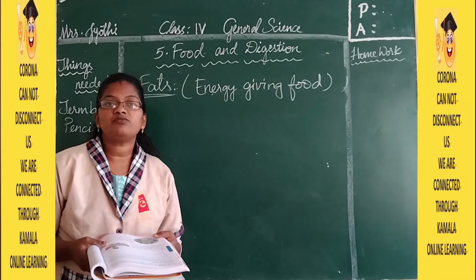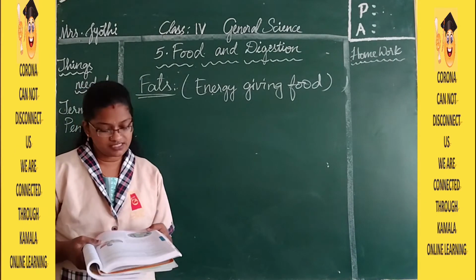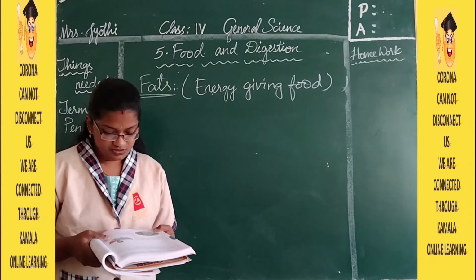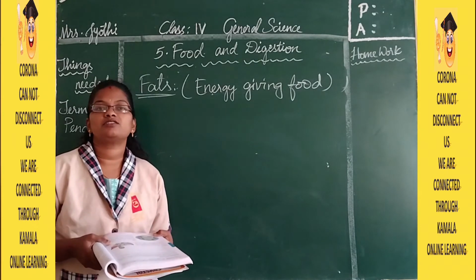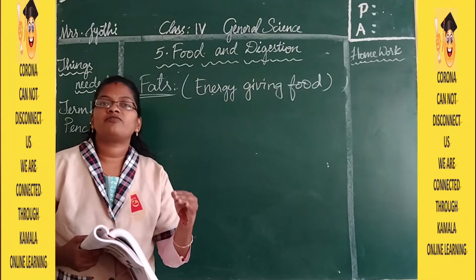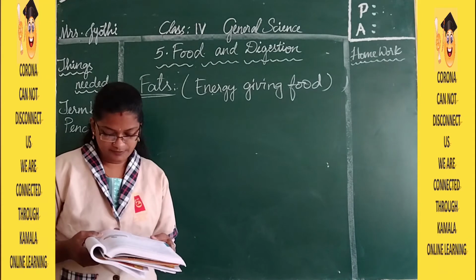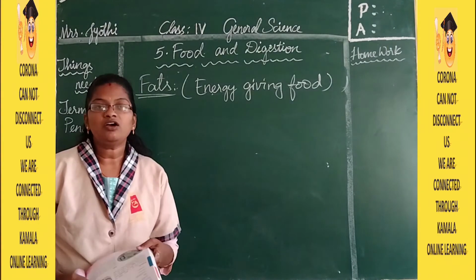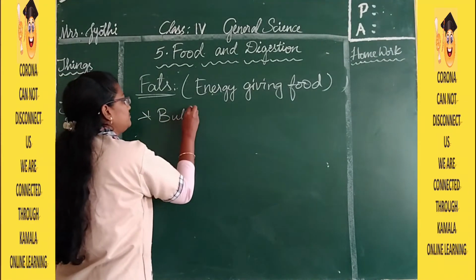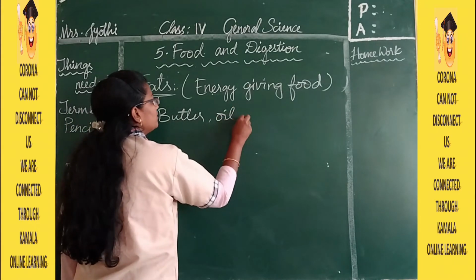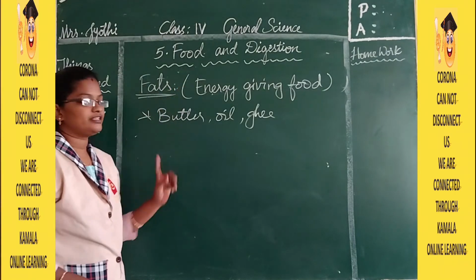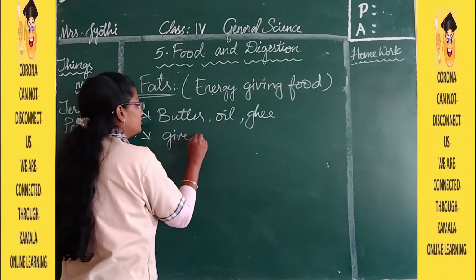In the given picture you can see what fats are, and in which food items fats are present. Fats contain a high amount of energy compared with the remaining food items. So they have more energy than carbohydrates. Carbohydrates and fats are both energy giving food, but compared to carbohydrates, fats give us a little bit more energy. Examples are butter, ghee and oil. So in these food items you can see fats, and they give us energy.